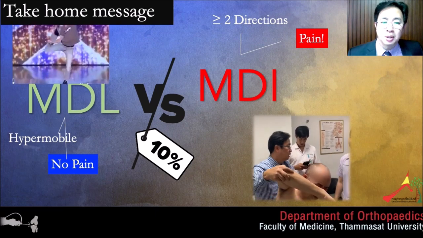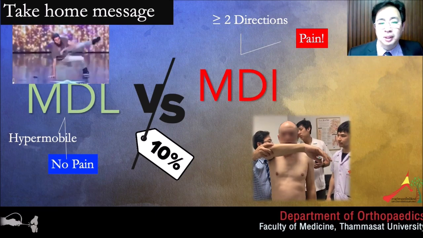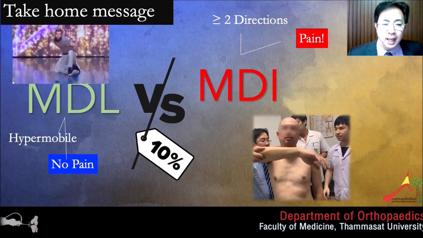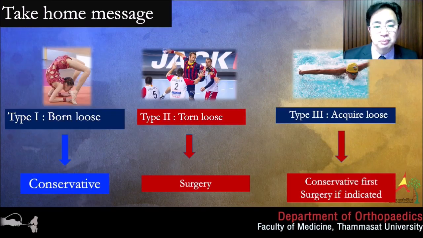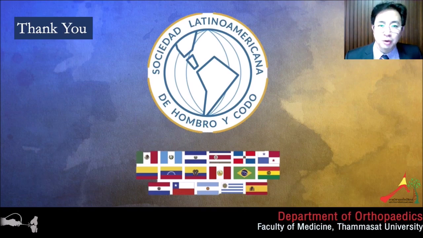Take home message. MDI is not MDL. MDI is MDL with pain, with symptomatic laxity in at least 2 directions. The born loose, try conservative first. Avoid surgery. The torn loose, 80% of patients need surgery. The acquired loose, try conservative first. Surgery if indicated. Thank you for your attention.